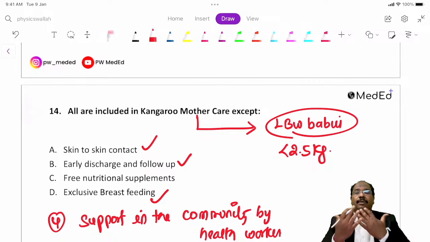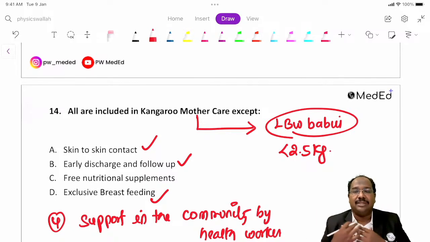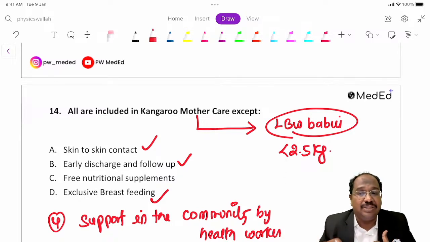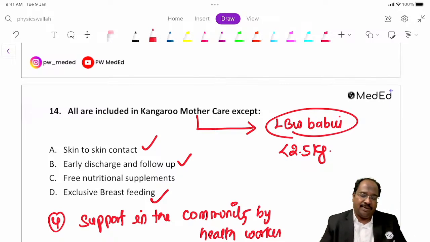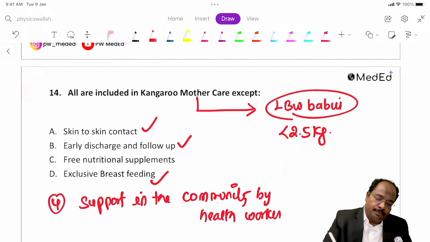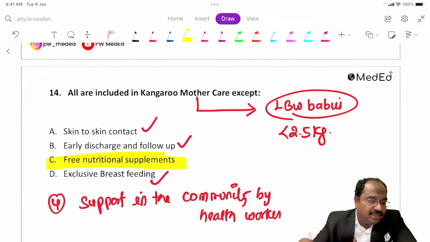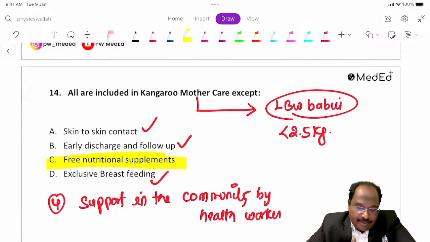So the baby will be put on the mother's chest. Even dresses are available for this. This actually will improve the chance of survival rather than putting the baby in NICU. NICU is a high risk environment, guys. Okay, fine. There is no free nutritional supplement. Okay, fine. Next.